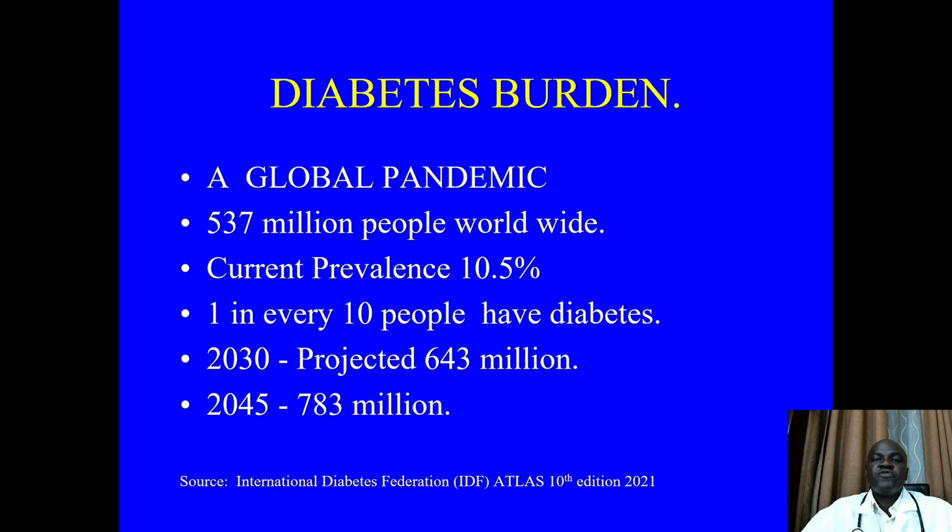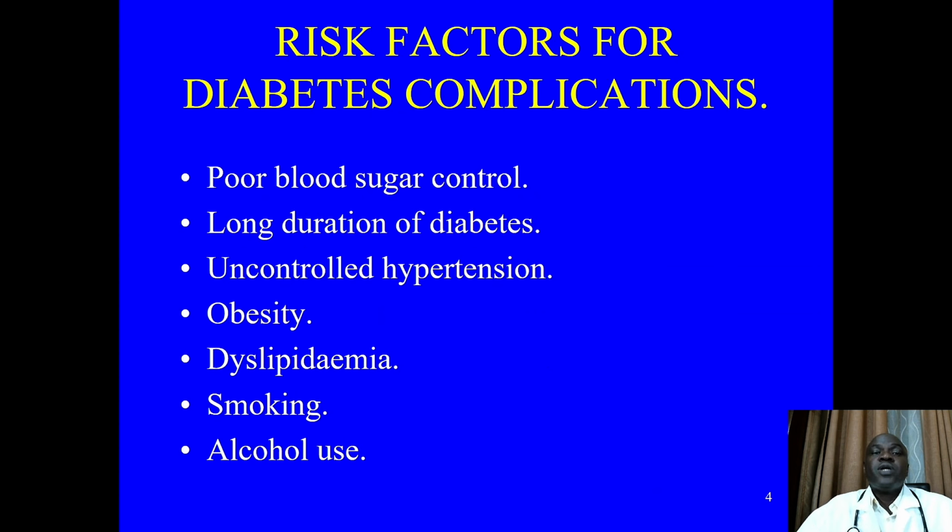with a prevalence of 10.5%, meaning that 1 in every 10 people have diabetes. We are looking forward to having about 783 million people with diabetes by 2045. And the risk factors for diabetes complications include poor blood sugar control, long duration of diabetes, uncontrolled hypertension, obesity, dyslipidemia, smoking, and alcohol use.